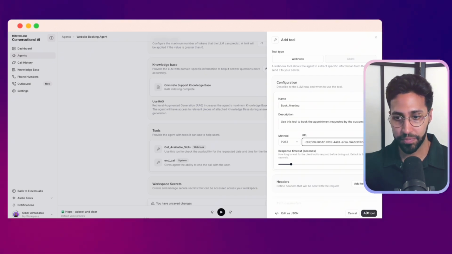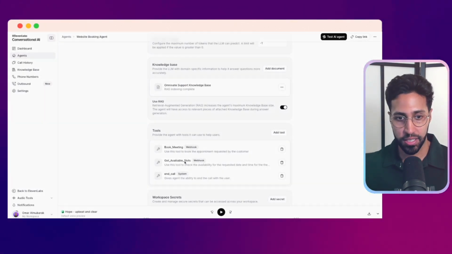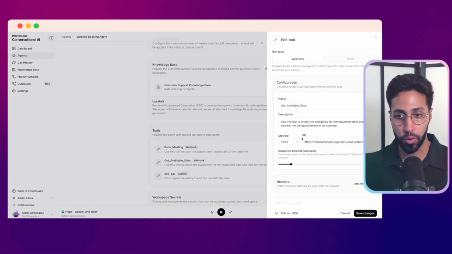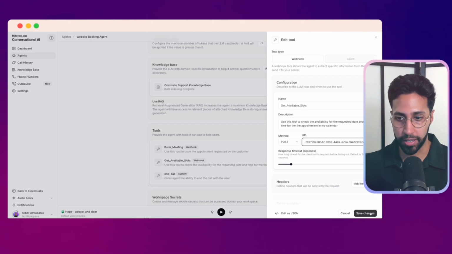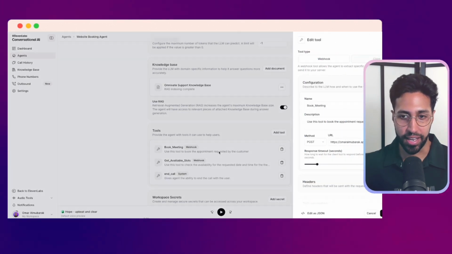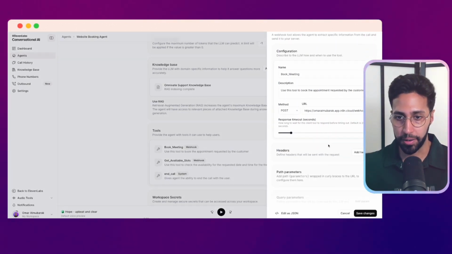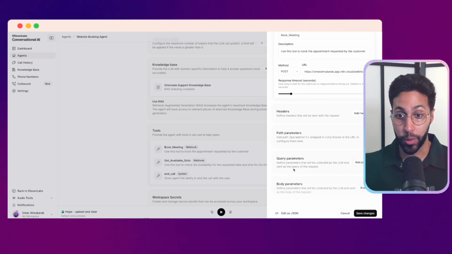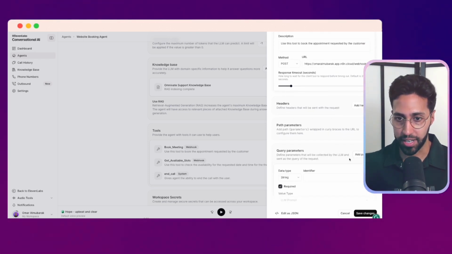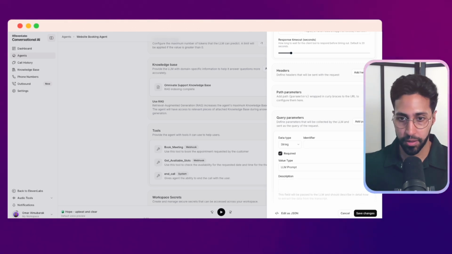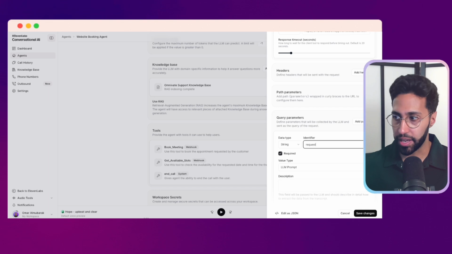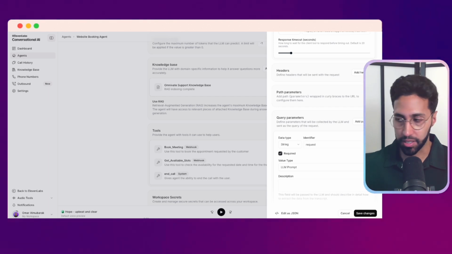So let me add this in here. Add this. I need to go back into this one. So right now, if I test this out, it wouldn't work because I've added a get. So we just need to add a post. So I've replaced it with a new link. Yeah, let's go back and finish this. So this works fine. We again want to add a query parameter. Let's add this in. This is going to be called request again. And here we're just saying customers ready to book a meeting.